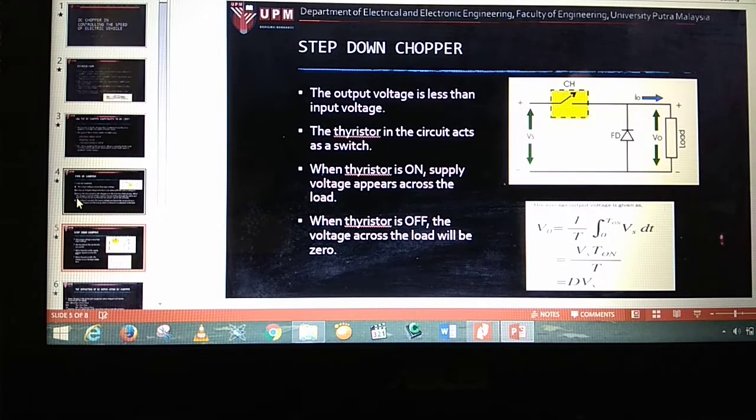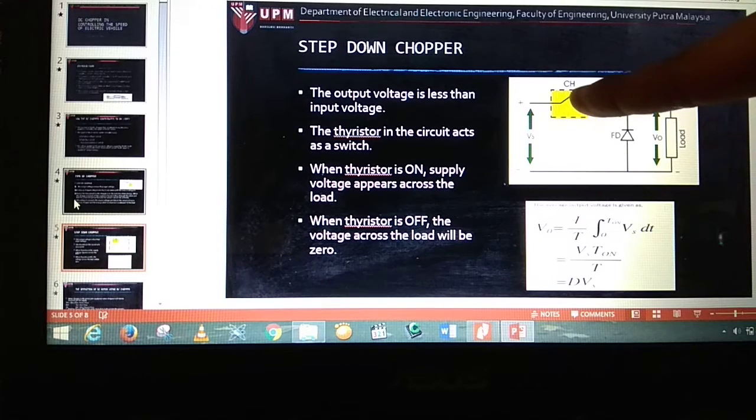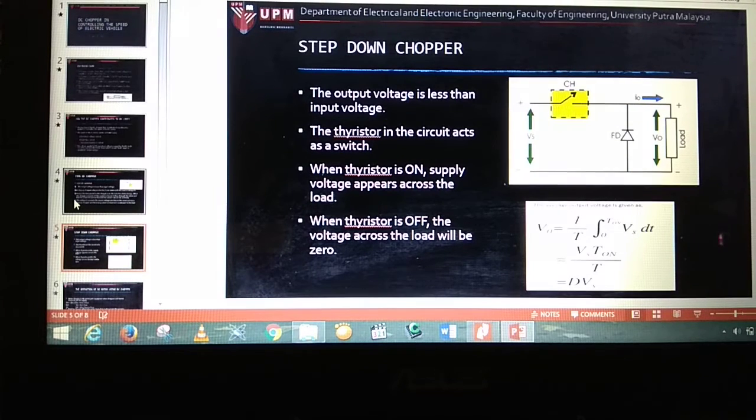That's all. So for the step down, the output voltage is less than the input voltage, which is opposite to the step up. In this circuit, the thyristor acts as a switch. When the thyristor is on, supply voltage appears across the load. When the thyristor is off, the voltage across the load will be zero. So this is the equation for the step down chopper, V0 equals D Vs, where Vs is the input and D is the duty cycle. So if you want to increase or decrease the output, it depends on the duty cycle.